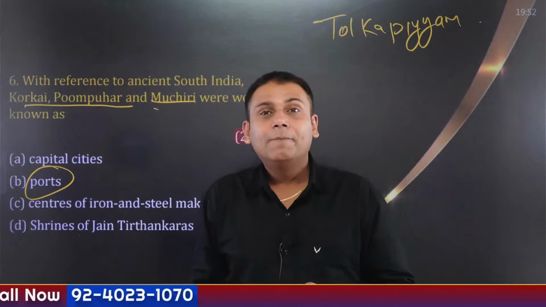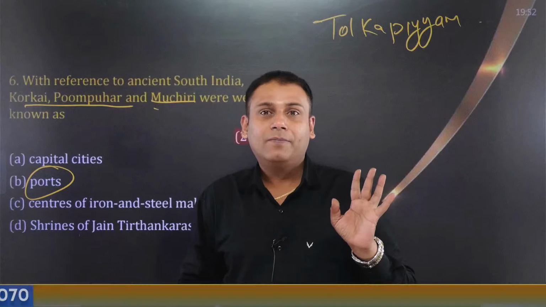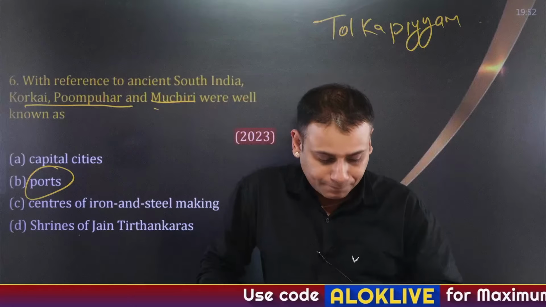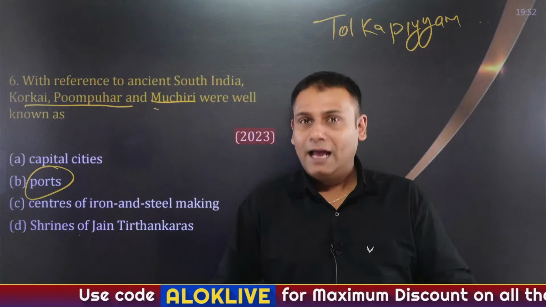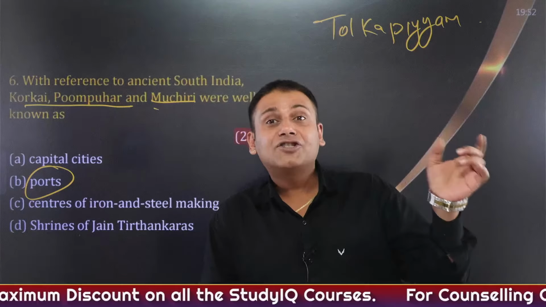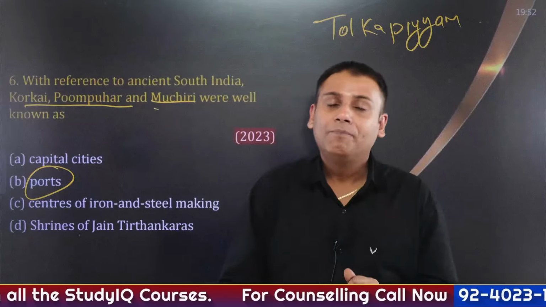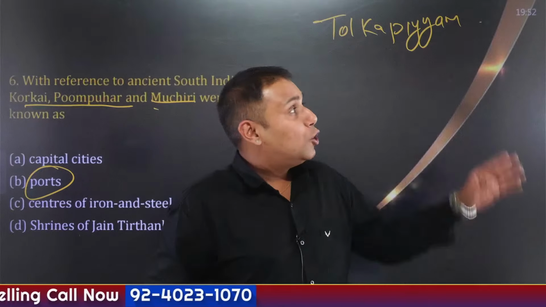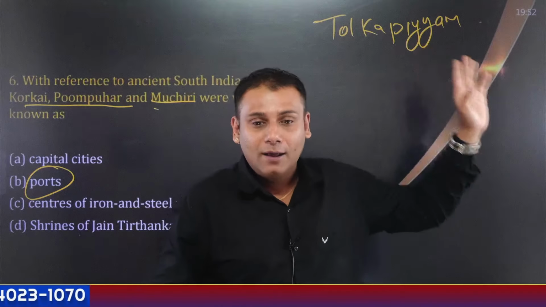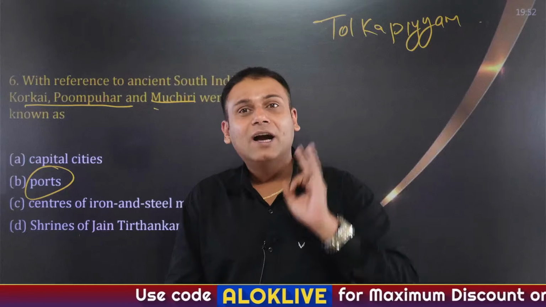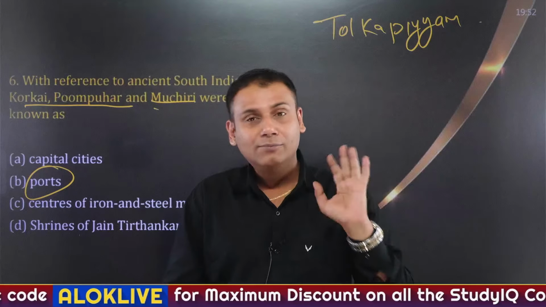You can Google this, my friend. Again, there was a direct question: Tolkapiyam is what? As we have studied in the Ancient Indian History series that I have covered on YouTube, Ashtadhyayi is the first book on Sanskrit grammar. Asht means 8, so it is composed of 8 chapters. Similarly, Tolkapiyam, composed by Tolkapiyar, is the first book on Tamil grammar. Very good Vikas, a very right guess. And the third Sangam was held in Madurai. So all these Sangams are important.